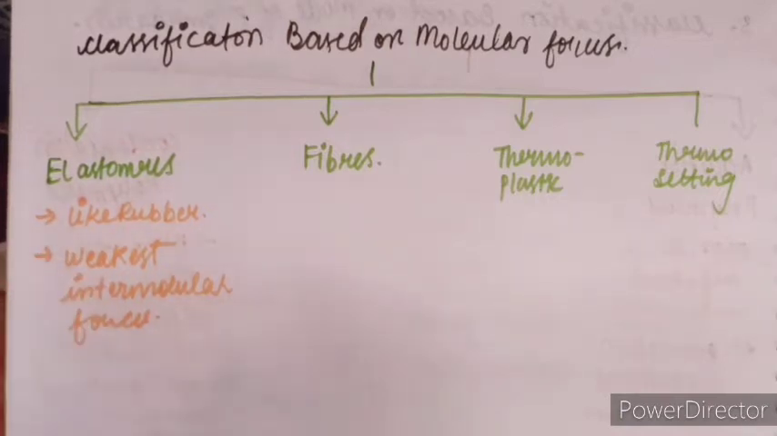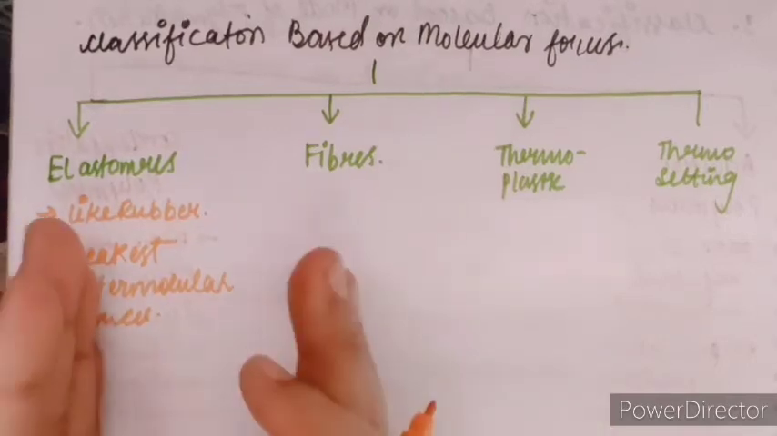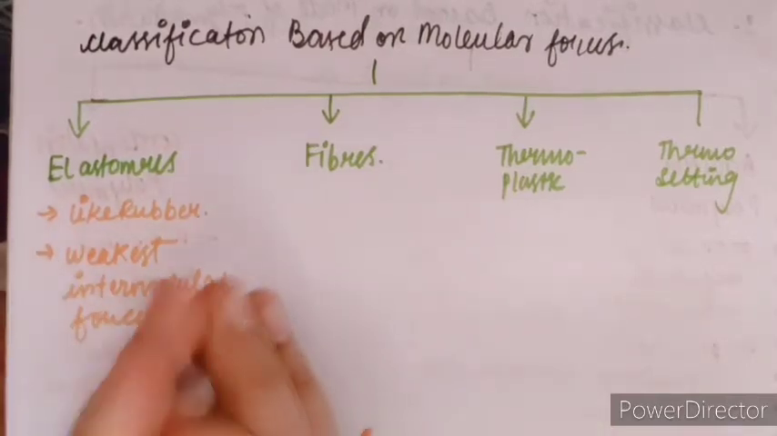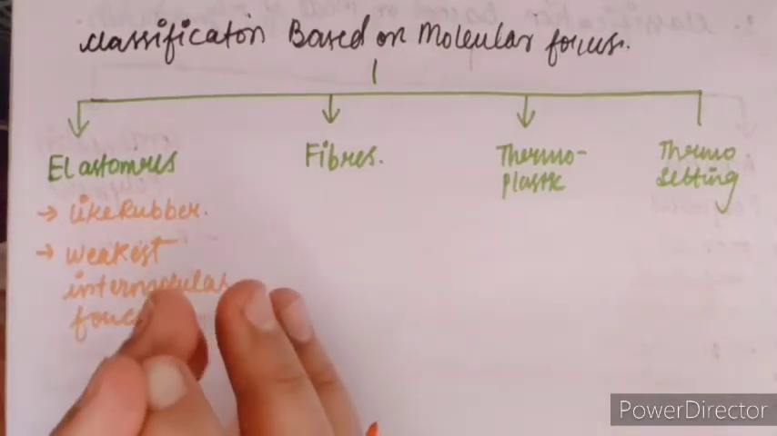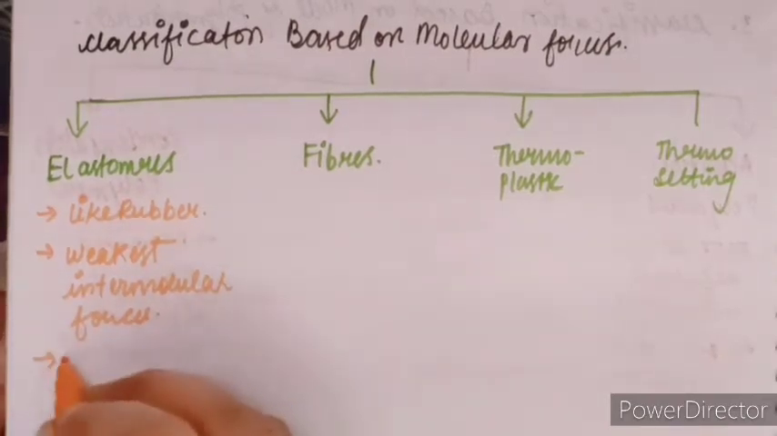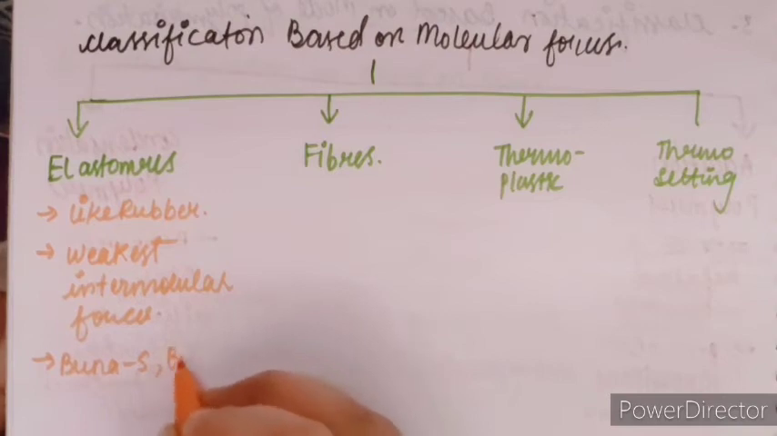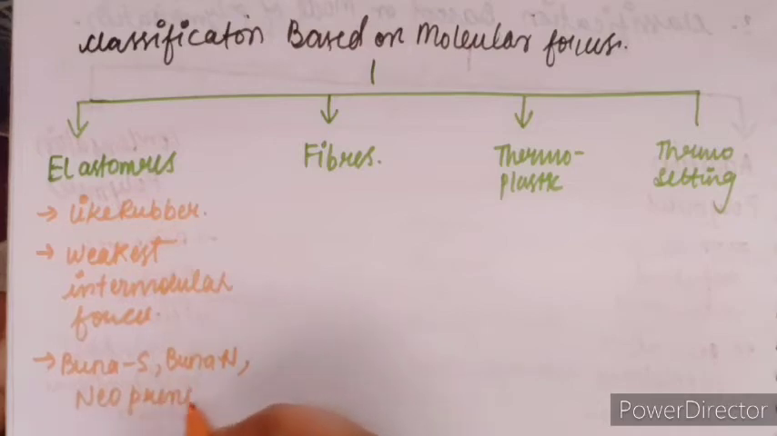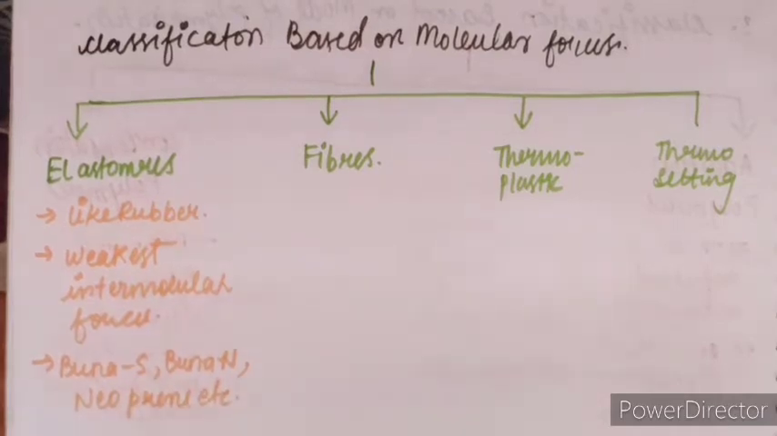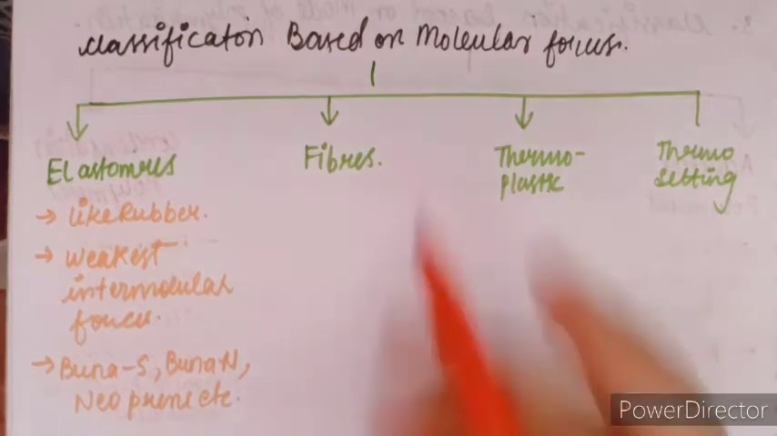After the force is released, it will come back to its original shape or size, as in vulcanized rubber. So the examples are Buna-S, Buna-N, neoprene, etc.